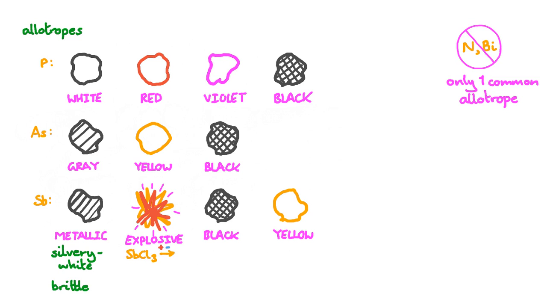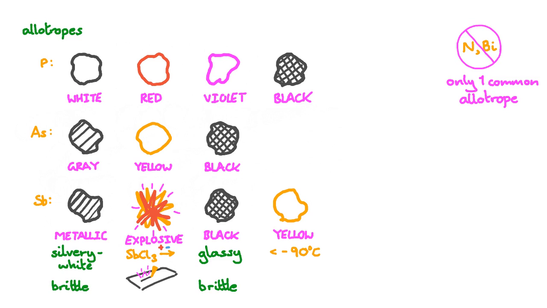The explosive variety is produced by the electrolysis of antimony trichloride. When scratched, white clouds of metallic antimony are formed, and in a pestle and mortar it explodes. Black antimony is glassy and brittle, and yellow antimony is only stable at low temperatures, below -90 degrees Celsius. Above this temperature it will turn into black antimony.